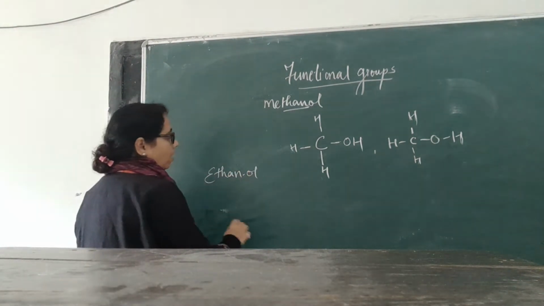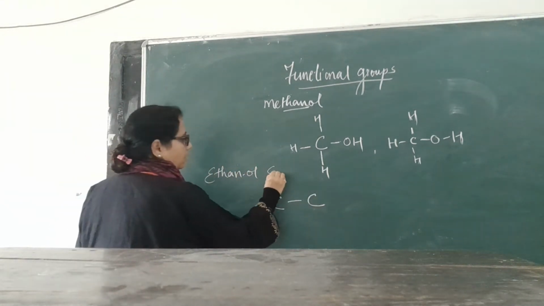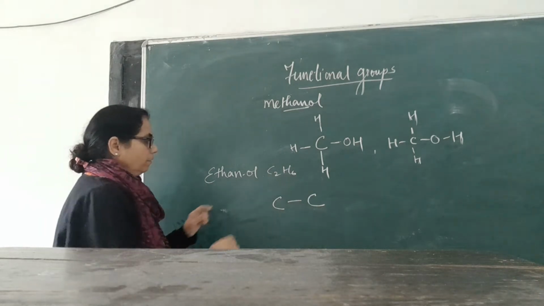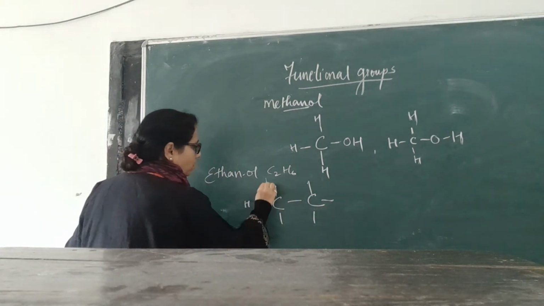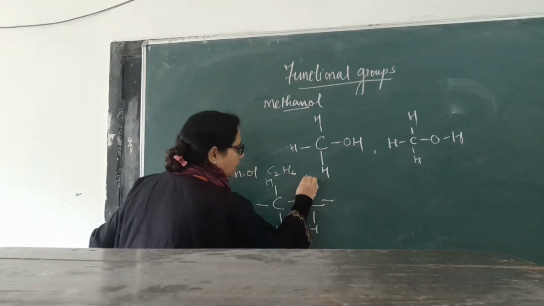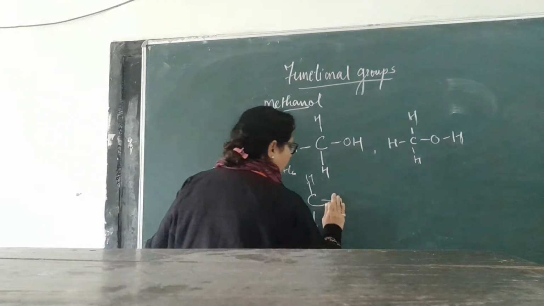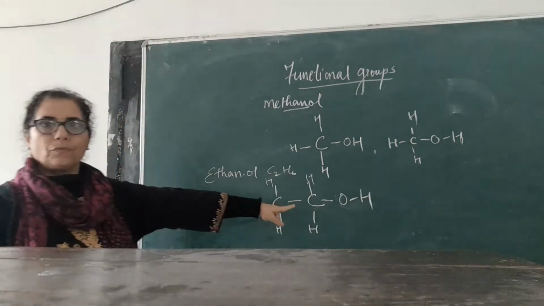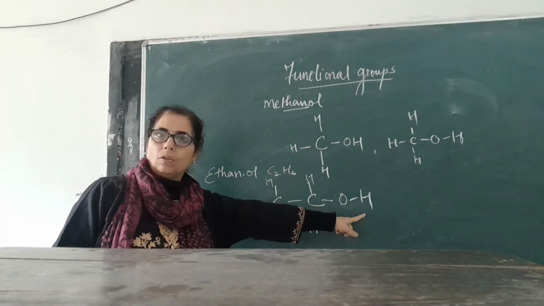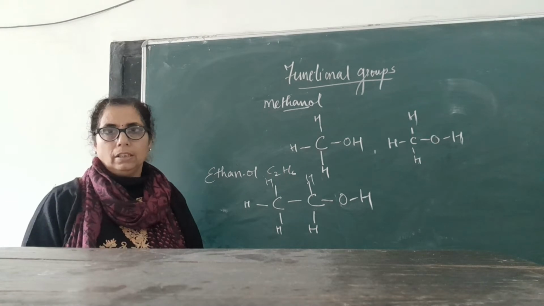Similarly, let us see how we will write ethanol. Ethane means 2 carbons, and ethane is C2H6, so there are 6 hydrogens earlier. One hydrogen of ethane has been replaced by OH. So this compound is known as ethanol.